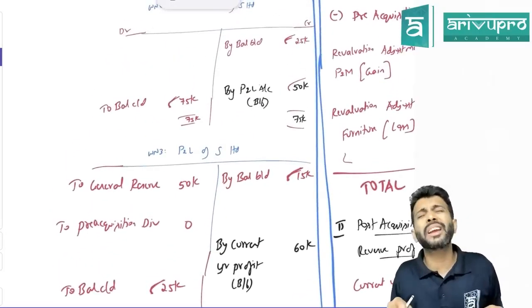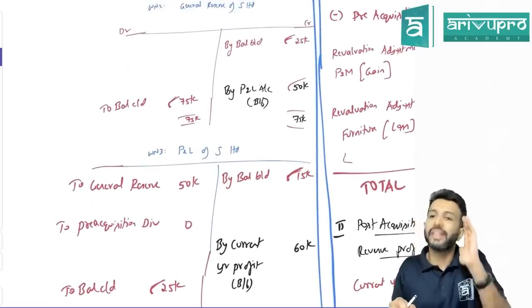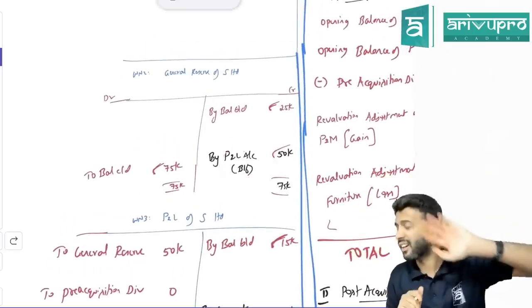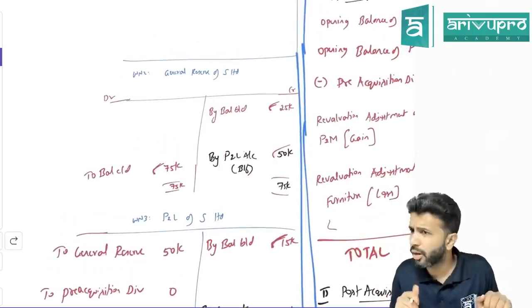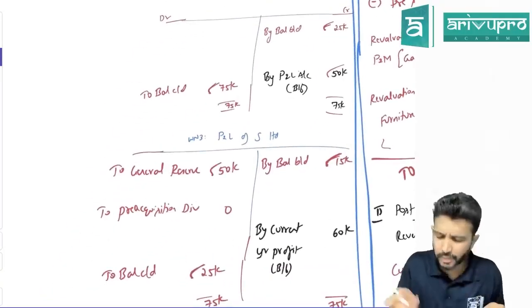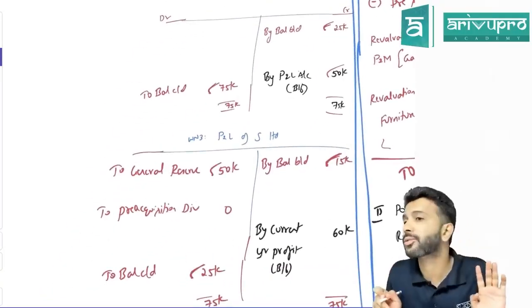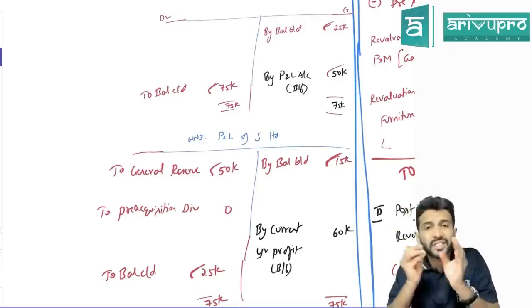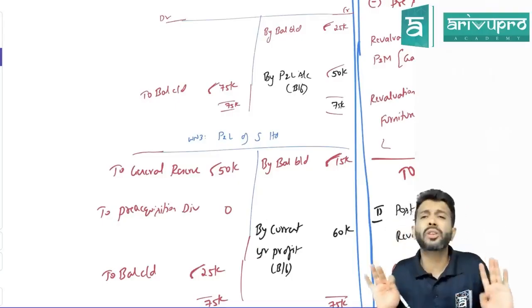Now, did you transfer any money from P&L to general reserve? Yes. What was the transfer entry? P&L account debit to general reserve. So same thing has to be posted in P&L also. So in posting in P&L will be to general reserve 50,000. Yes, sir. Correct. So any other adjustment is there in P&L account of subsidiary company or that's all?